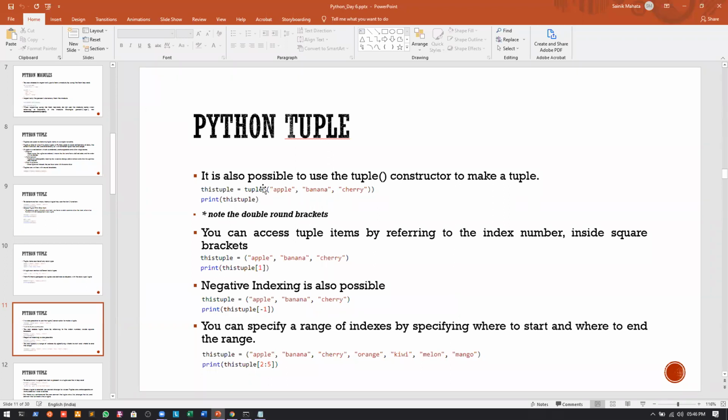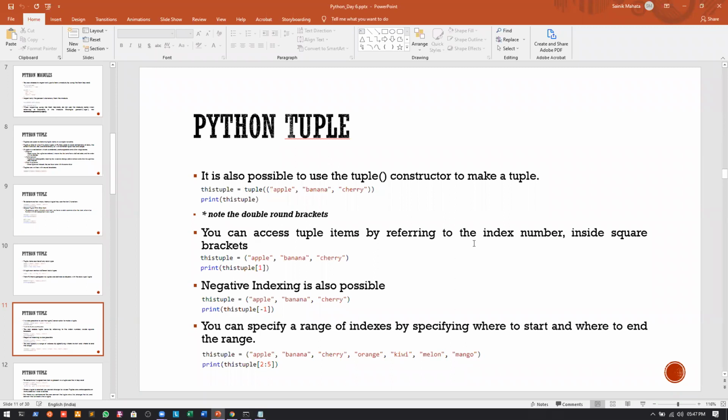Whenever we are creating a tuple using the tuple constructor, we have the double round brackets. Why the double round brackets? Because the first round bracket is for the tuple constructor, and the second round bracket is for the actual tuple. So just remember that when we define a tuple using the tuple constructor, we have to use double round brackets.